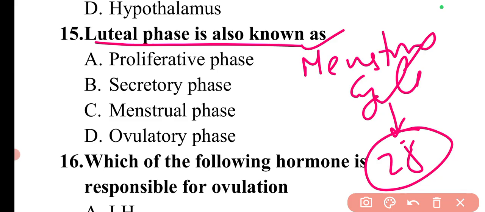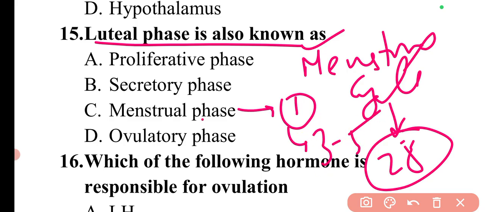The first phase is the menstrual phase, which goes for around 3 to 5 days. Then the second phase is the follicular phase or proliferative phase, which runs from the 6th to 13th day.